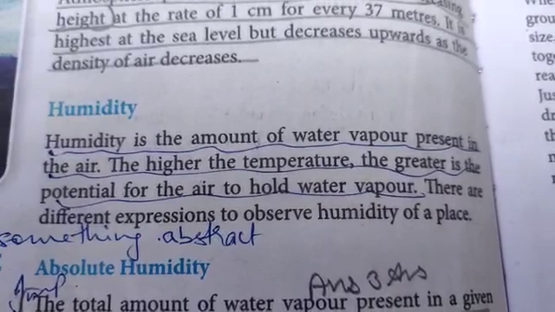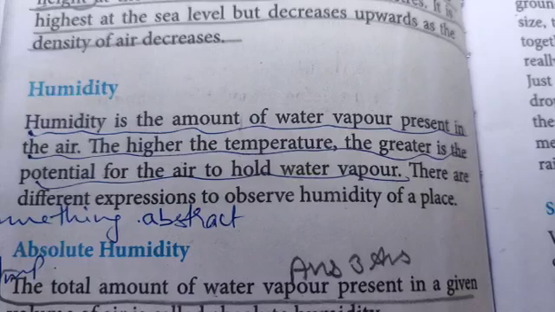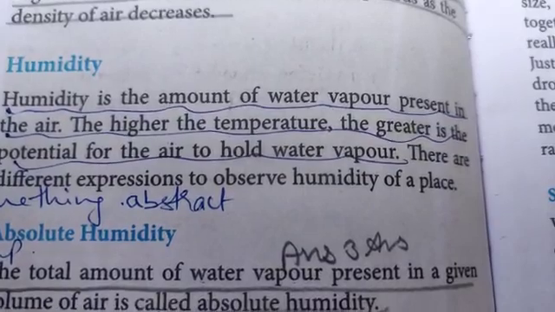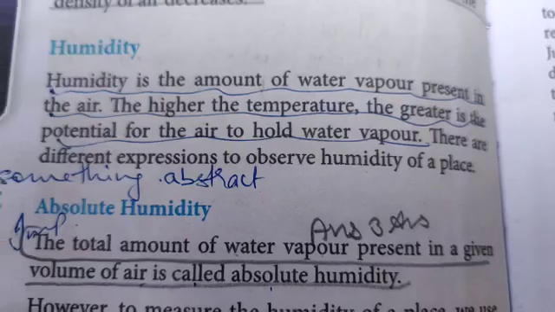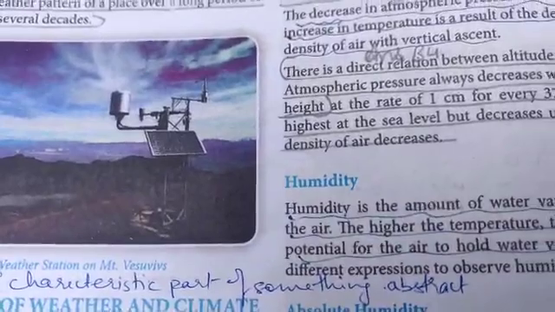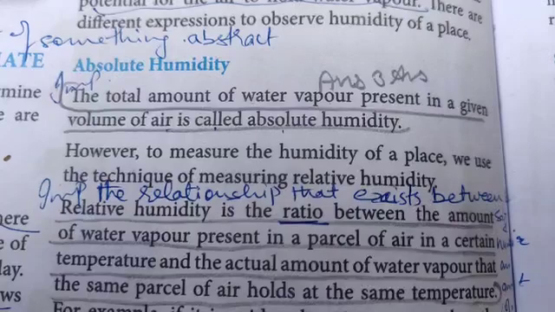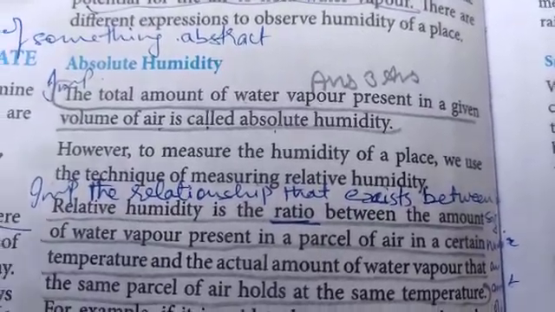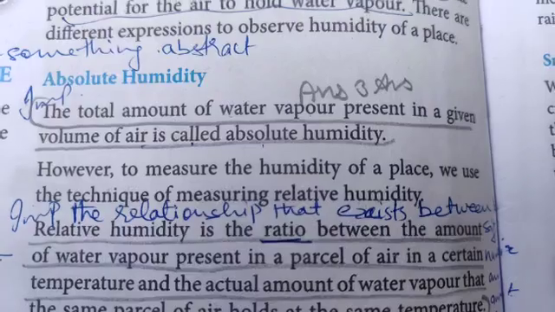Now let us look at humidity. What is humidity? Underline please, it is the amount of water vapor present in the air. The higher the temperature, the greater is the potential for the air to hold water vapor. There are different expressions to observe humidity of a place. Now we are going to talk about absolute humidity, relative humidity, and specific humidity. So please underline, what is absolute humidity? The total amount of water vapor which is present in a given volume of air is called absolute humidity.